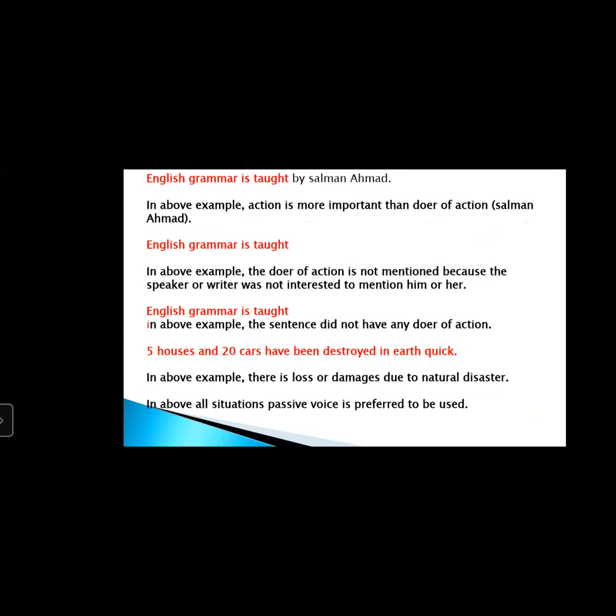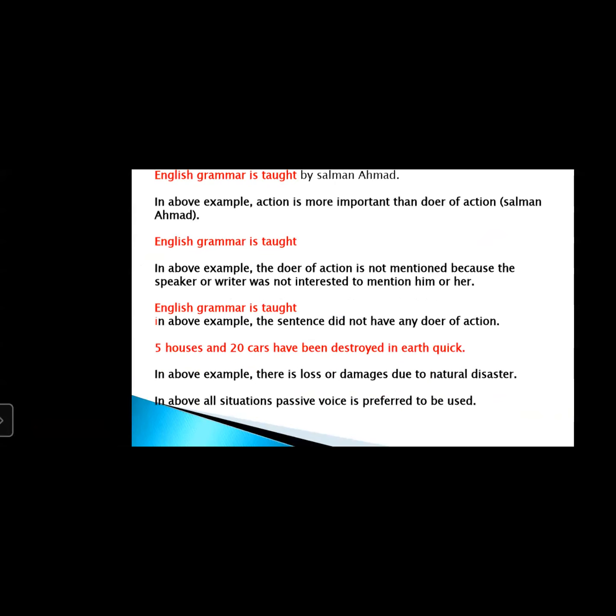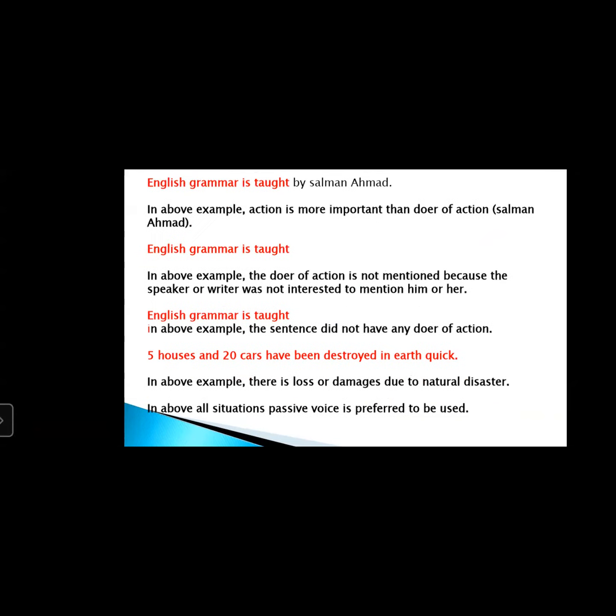5 houses and 20 cars have been destroyed in earthquake. In the above example, there is loss or damages due to natural disaster. So in all the above situations, passive voice is preferred to be used. Got it?